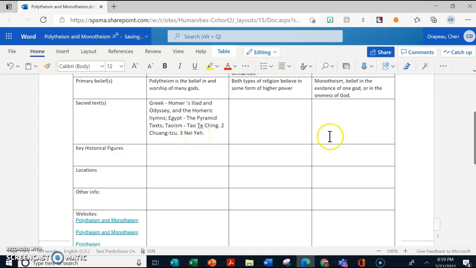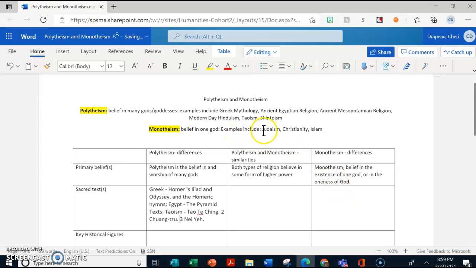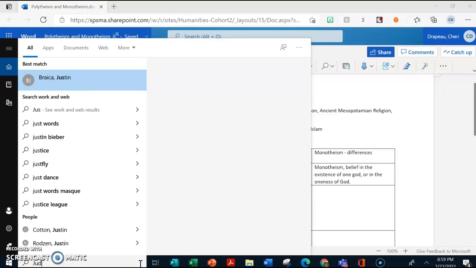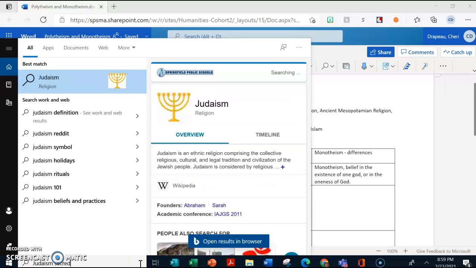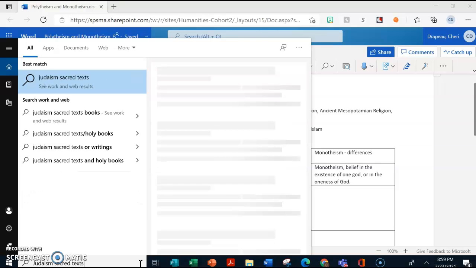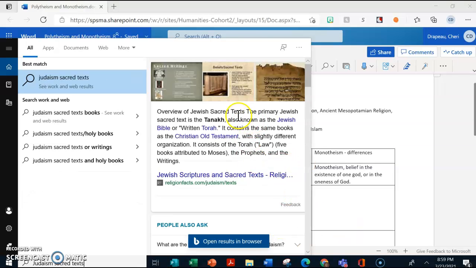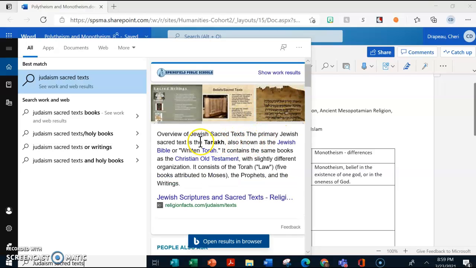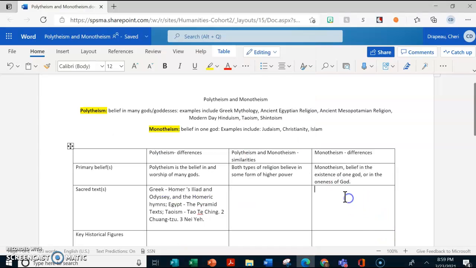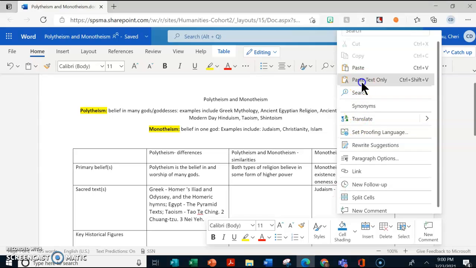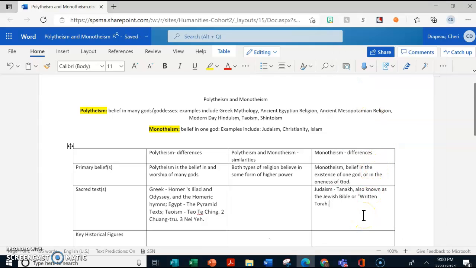Okay. And you're going to do the same for monotheism, for Judaism, Christianity, Islam. Just do it down here in a search. And here you go. So we have, what is the Tanakh, also known as written Torah. And we're going to take all that, copy. It's important to make sure we know what we're talking about. Judaism. And then paste it in. And then repeat the process for Christianity and Islam.